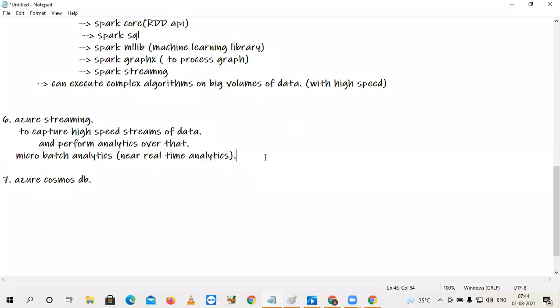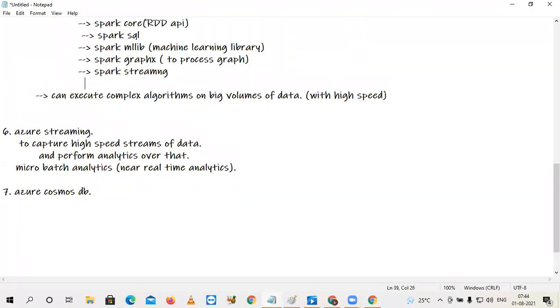Yeah. One point here. You touched a very good point here. If it is Spark streaming, you have to use 2 components here. Additionally, you need to take help of Kafka.